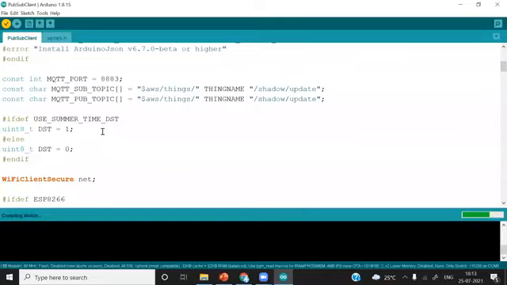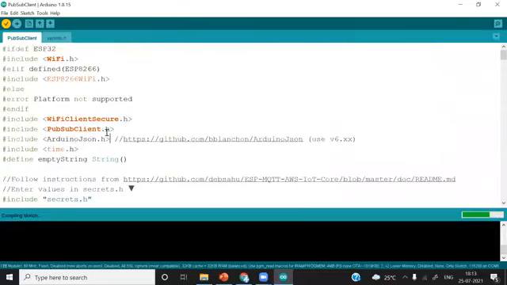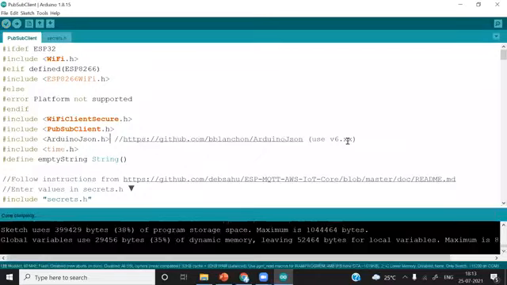We do not need to change everything in this code. Okay, done compiling. So everything is working correctly.